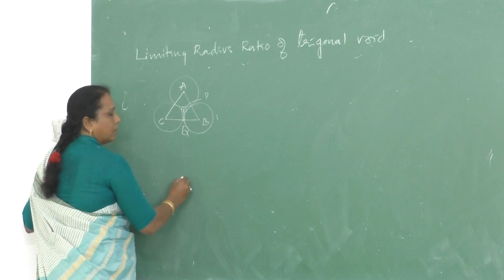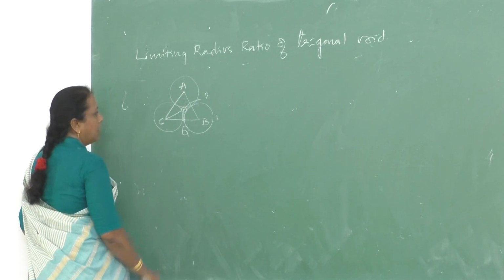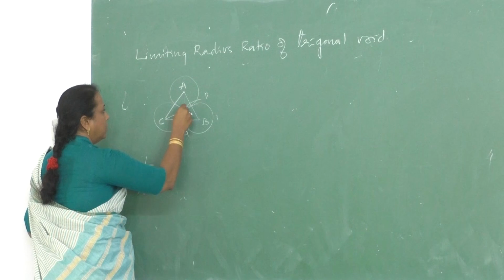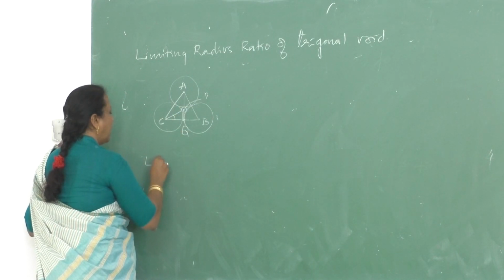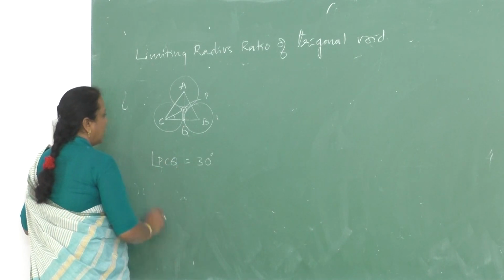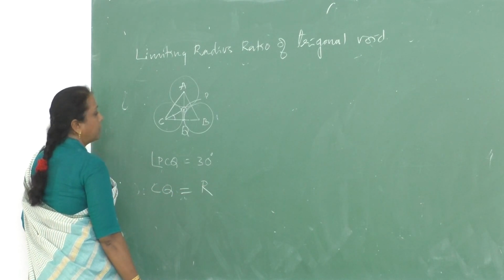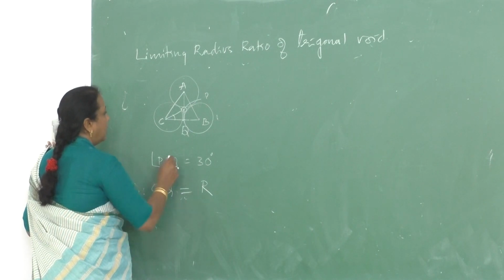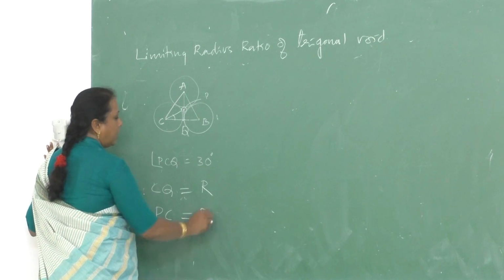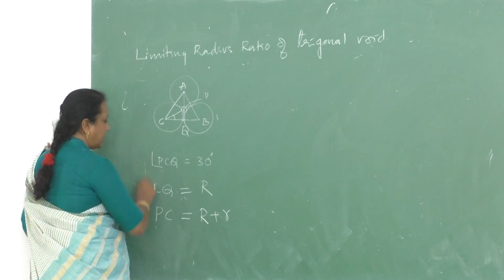Center is P. Okay. So I have divided the line like this. Okay, this angle is 30 degrees. Angle PCQ is equal to 30 degrees. Length CQ is equal to capital R, the radius of the sphere. Then length PC is equal to radius of the sphere plus radius of the void. Got it? Okay. So we have these things.